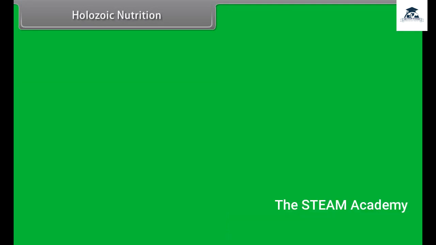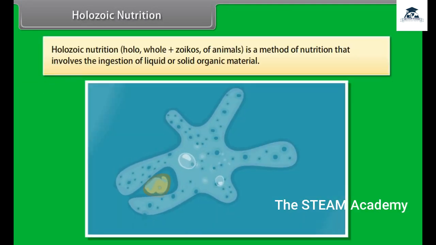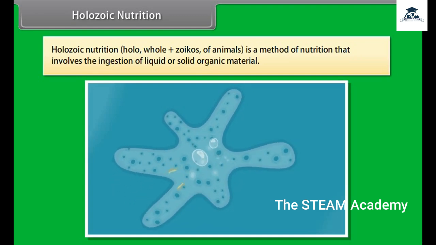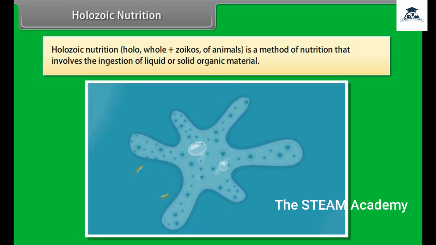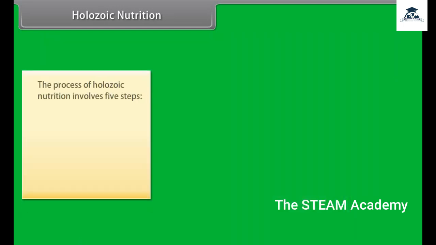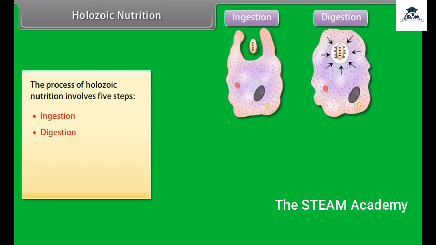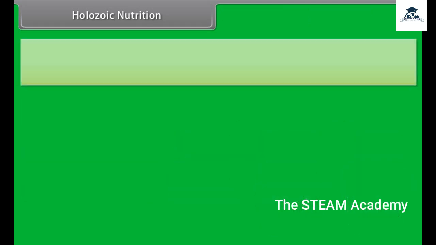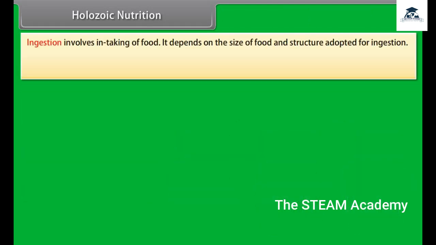Holozoic nutrition. Holozoic nutrition, holo means whole and zoikos means animals, is a method of nutrition that involves the ingestion of liquid or solid organic material. The process of Holozoic nutrition involves 5 steps: ingestion, digestion, absorption, assimilation, and egestion. Ingestion involves intaking of food. It depends on the size of food and structure adopted for ingestion.